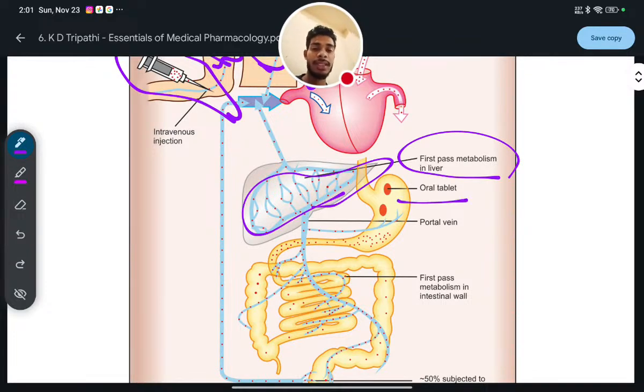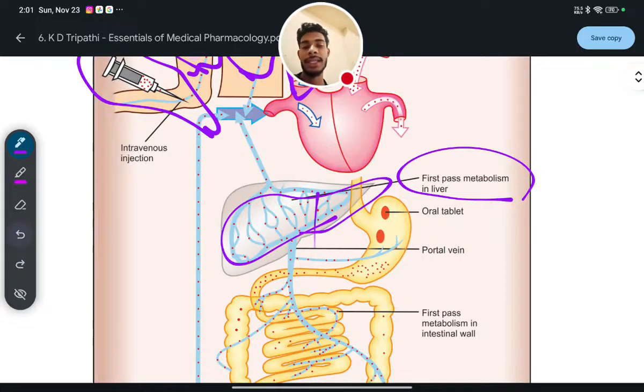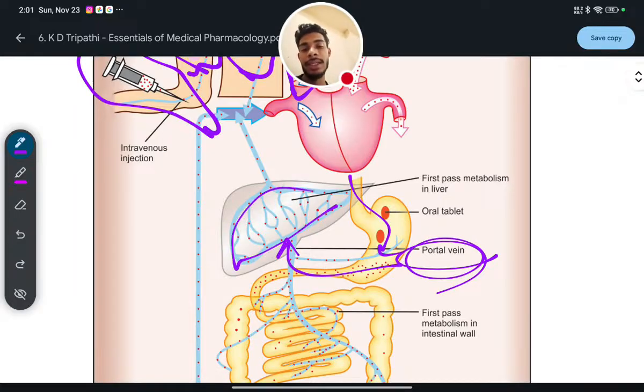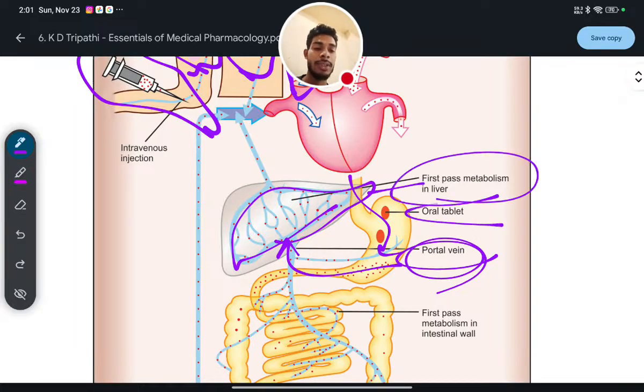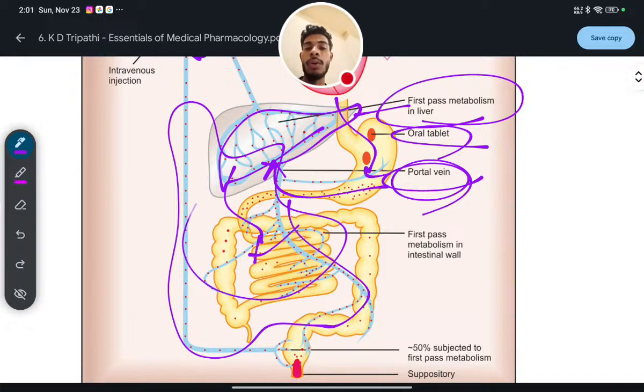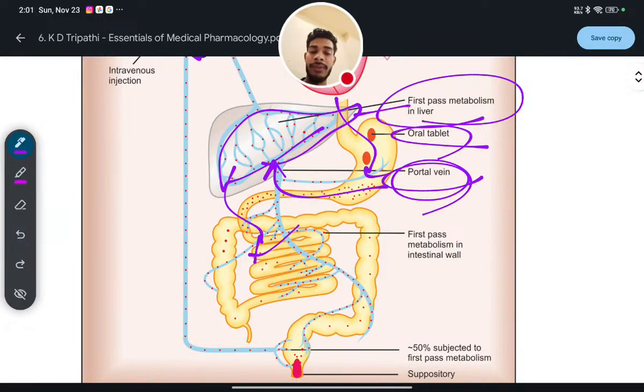After first pass, see, whenever you have taken a drug, what will happen? First of all, the drug will go to the stomach. Then from stomach, what will happen? It will go through the portal vein. Through the portal vein, it will go to the liver, and in the liver, it will undergo first pass metabolism. This is the oral tablet. After first pass metabolism, it will be circulated in the circulatory system, and through the circulatory system it will be delivered to the whole body and to the site of action.